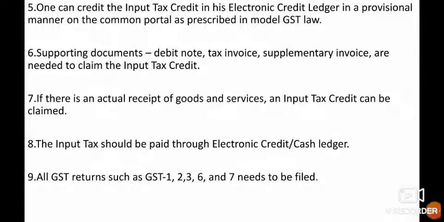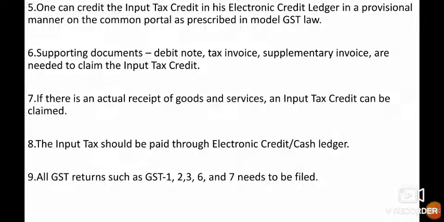Seventh, if there is an actual receipt of goods and services, an input tax credit can be claimed. As I told earlier, physical possession of goods by the receiver of goods must be there to avail ITC. Eighth, the input tax should be paid to the electronic credit or cash ledger, so the input tax must be paid to the government.